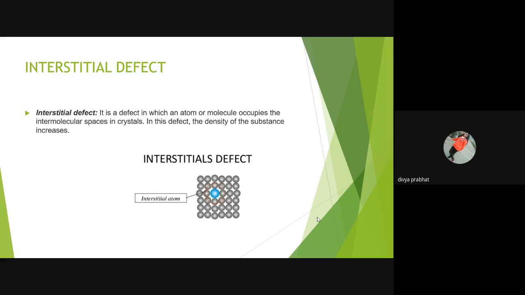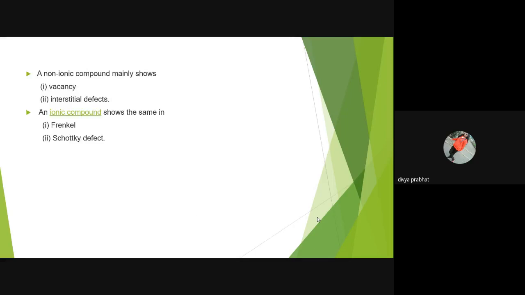Interstitial defect. This defect is created when the atoms or molecules move to the interstitial sites where there is no atom present, and it also increases the substance's density as a new atom is inserted inside the crystal lattice. As said earlier, non-ionic compounds mainly show vacancy defect, and ionic compounds show Frenkel and Schottky defect.